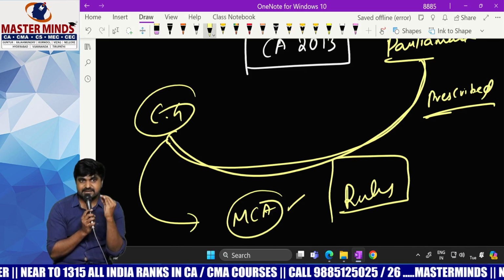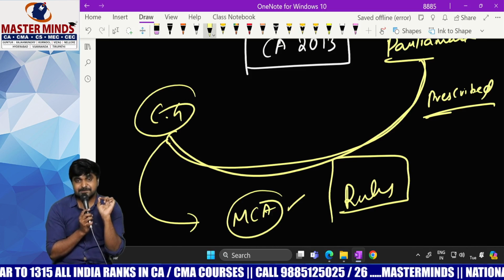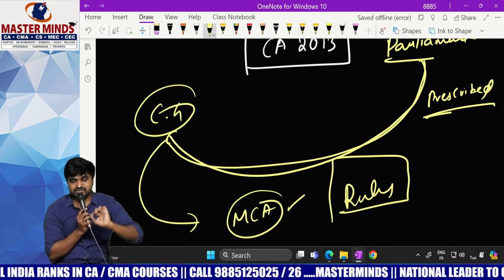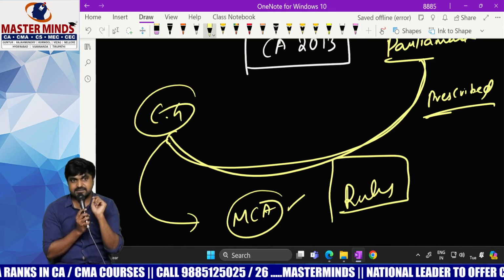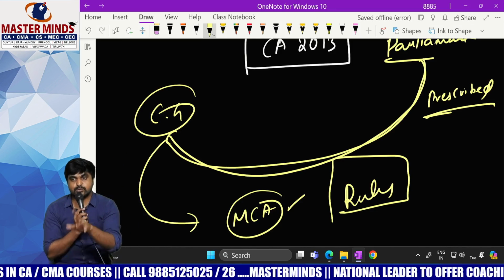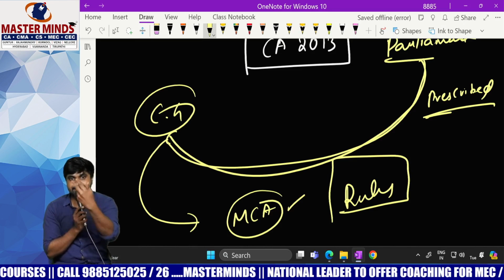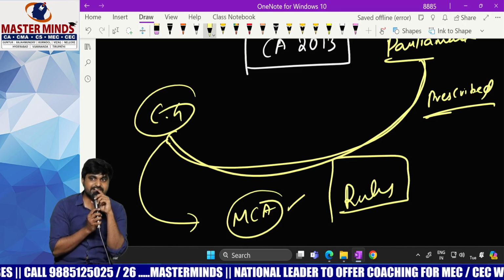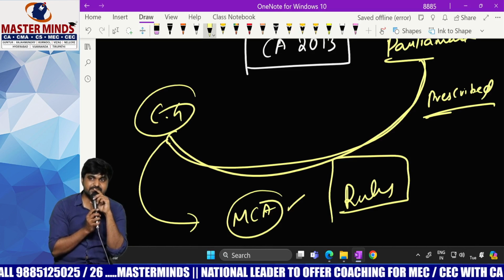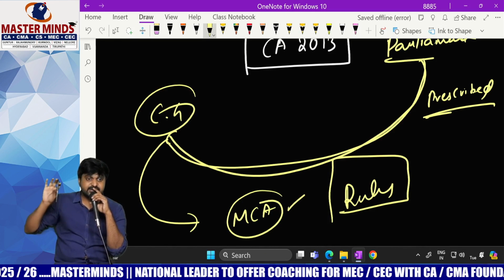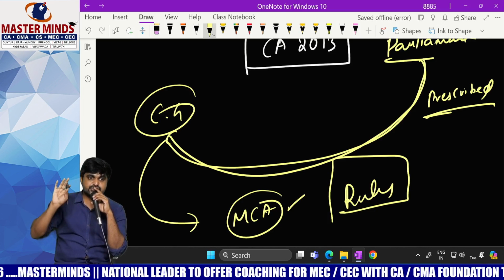Because who is making law here? Government. If government is making law because of the power given by Parliament, then that law will be called rules. If any authority is making law because of power given by Parliament, then it will be called regulations. Example, SEBI regulations. SEBI is not a government. SEBI is an authority to monitor stock markets.